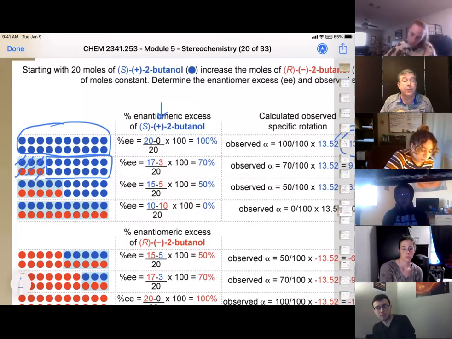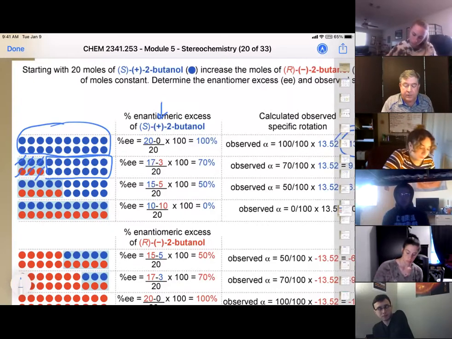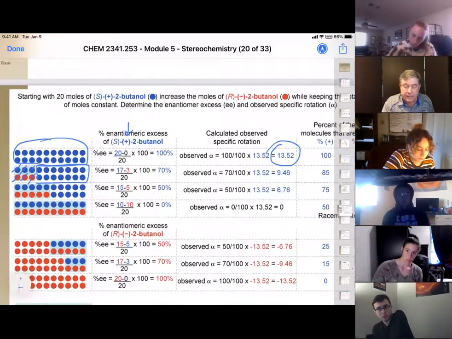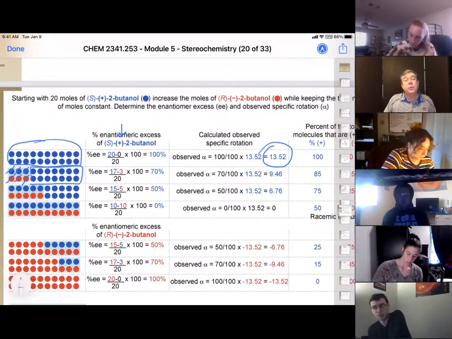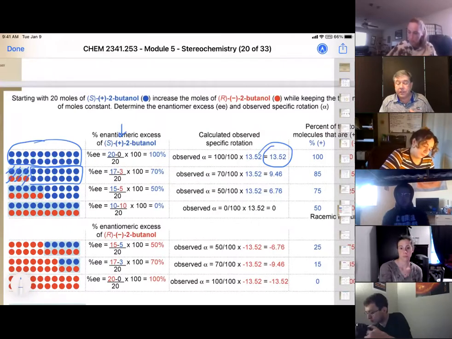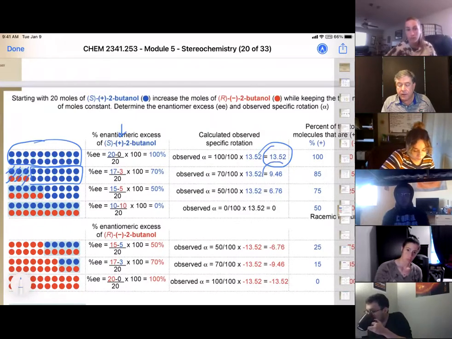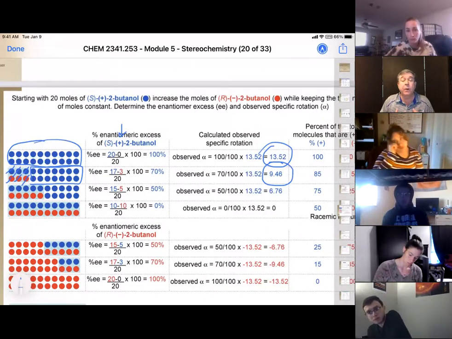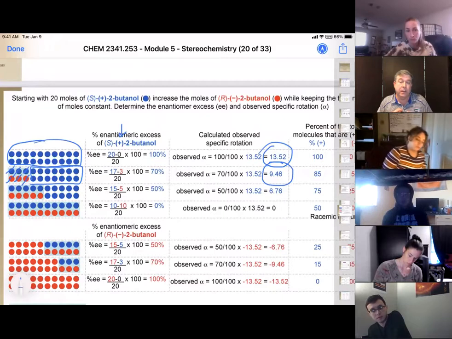So that means we're only going to get a percentage of that light rotation because we've wiped out 6 whole possibilities there. And so what we'll see is we get about 70% enantiomeric excess. When we measure it, we actually get 70% of the pure optical rotation. So in this case, it's going to measure out at 9.46 degrees. But that's 70% enantiomeric excess.